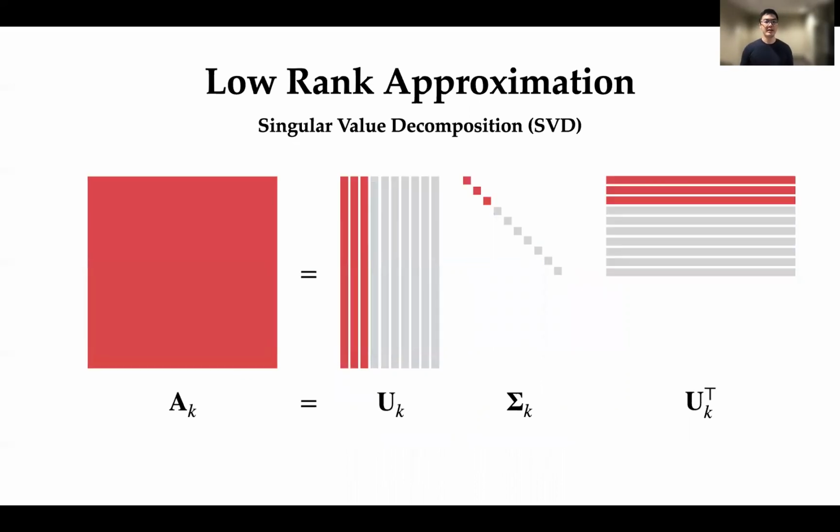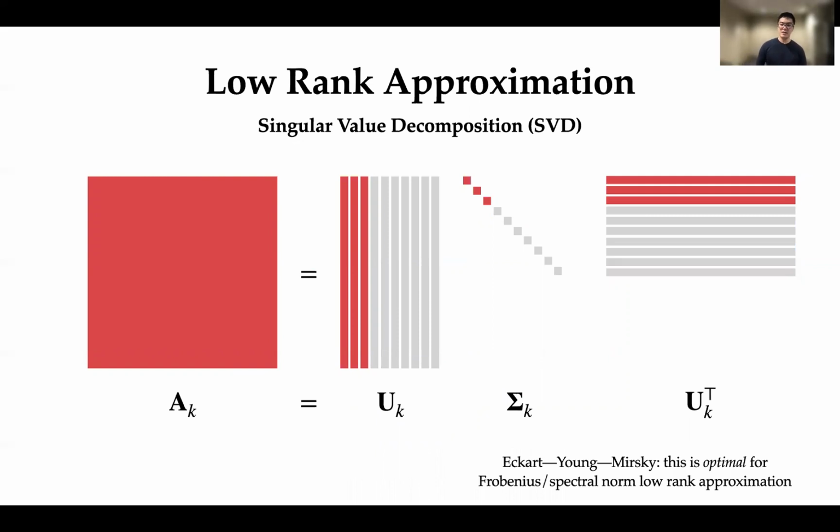Associated with the SVD is a natural matrix A_k, which is a rank k matrix that can be obtained by taking just the top k singular vectors, as well as the top k singular values. And by the Eckart-Young-Mirsky theorem, this is known to be optimal for the Frobenius or the spectral norm low rank approximation problem.